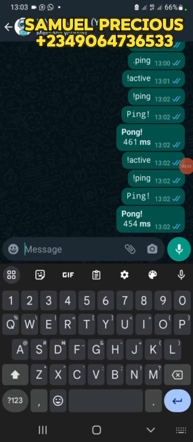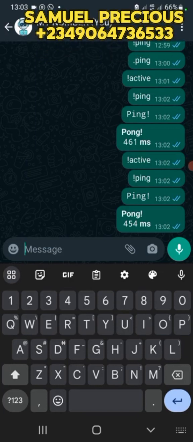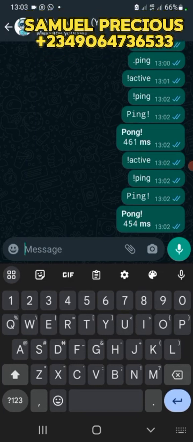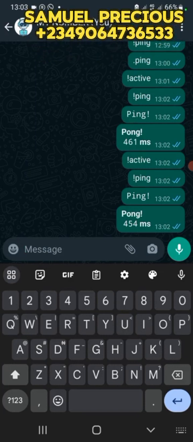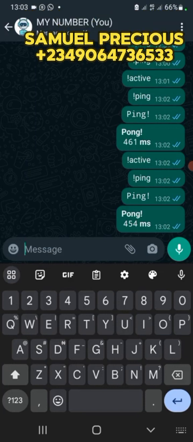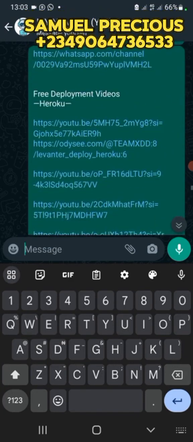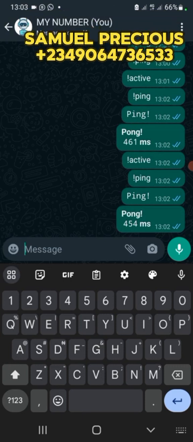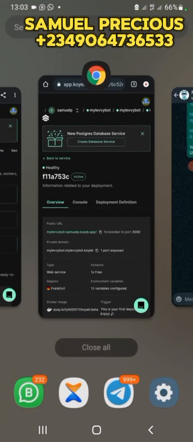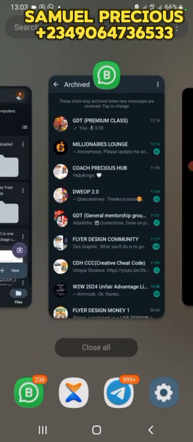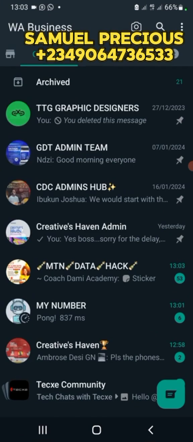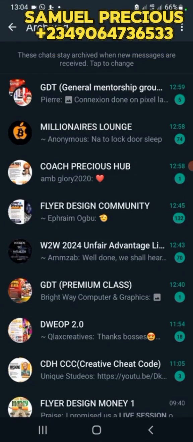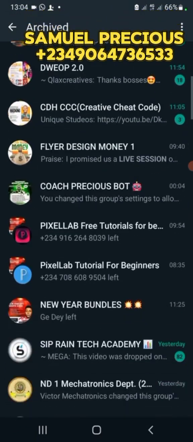I've been saying the bot has a lot of functions, so many that you cannot actually use everything. You can always test out these rules in your DM on WhatsApp, or in your DM on your WhatsApp Business, if your WhatsApp Business is your main WhatsApp. So I'll go to my WhatsApp Business now to start making use of it. There is a group I normally make use of.